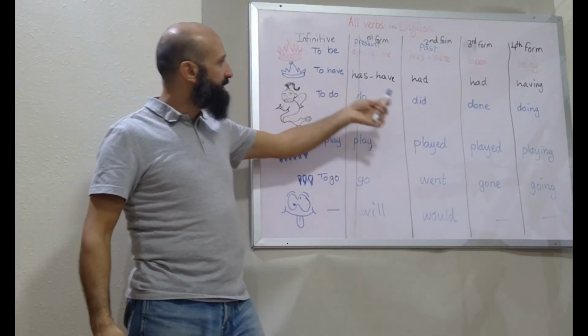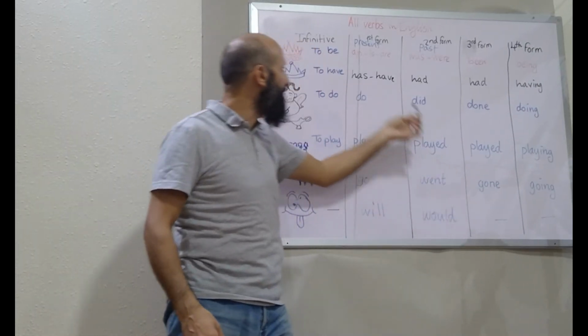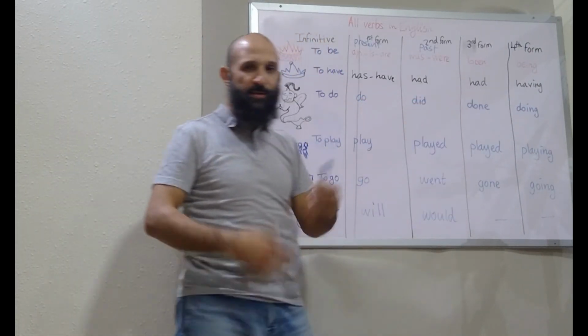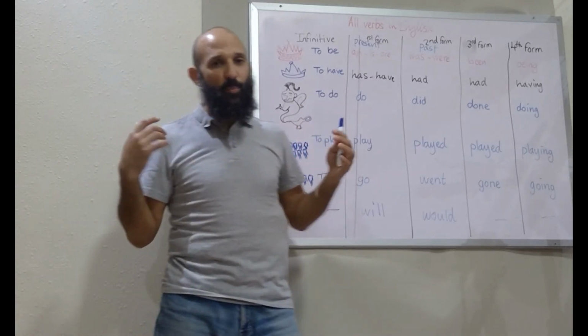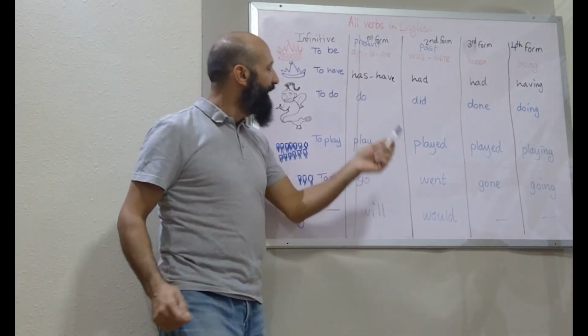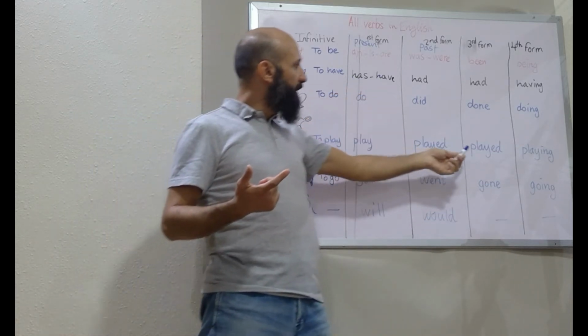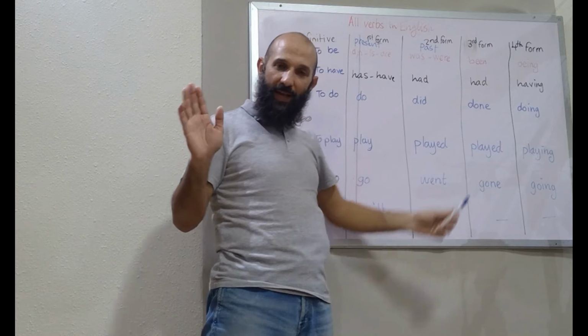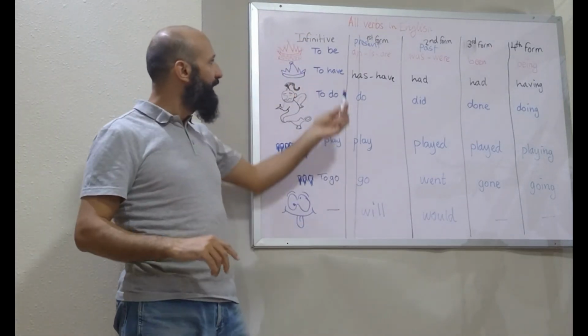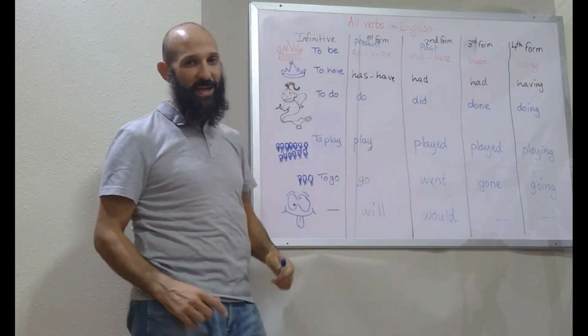So has done, have played, has gone, have been, and so on. All of these are called what? Present perfect. I know you need an example. I'll give you an example. I have played football. He has been busy. So on.